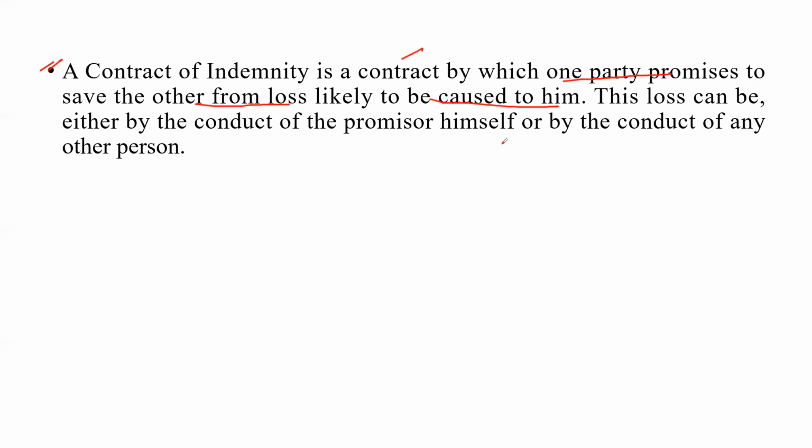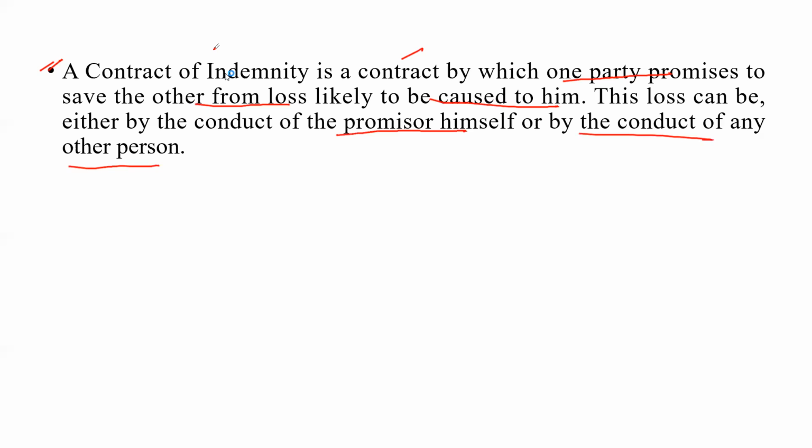This loss can be caused either by the conduct of the promisor himself, that is, the one who gives the promise to save the other from loss, or by the conduct of any other person, clear?